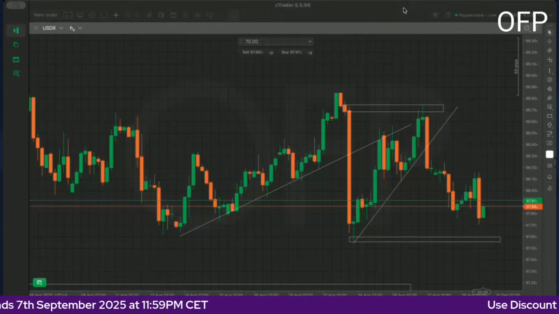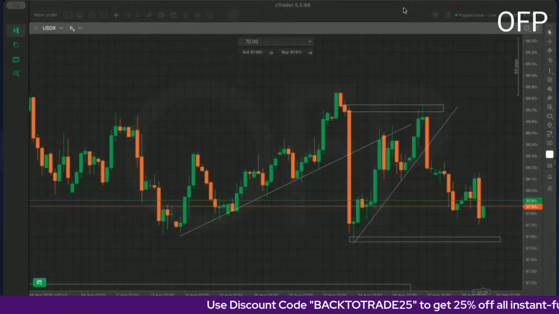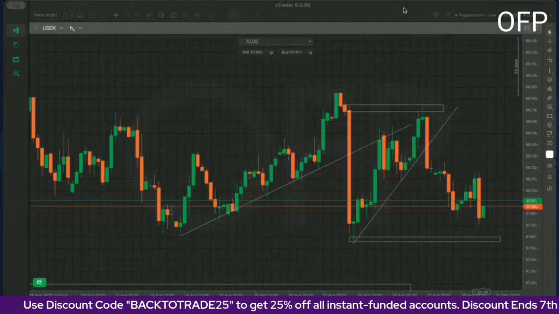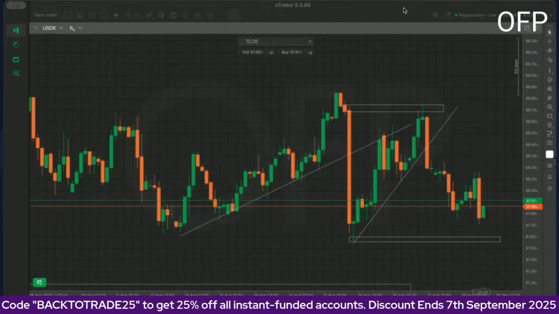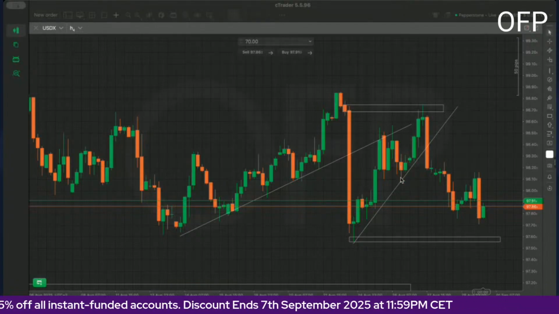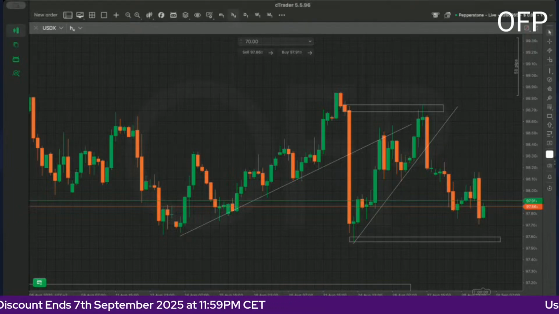So that is what we expected for this coming week. So lots of US related news, CAD news, Aussie news, and mostly Swiss. Right now, Euro and Pound are very quiet in terms of high impact news, but of course, they will be moving as well. So let us now look at the dollar index.